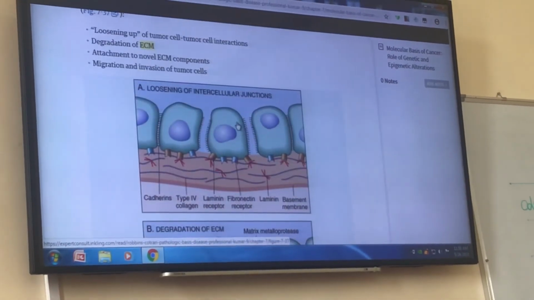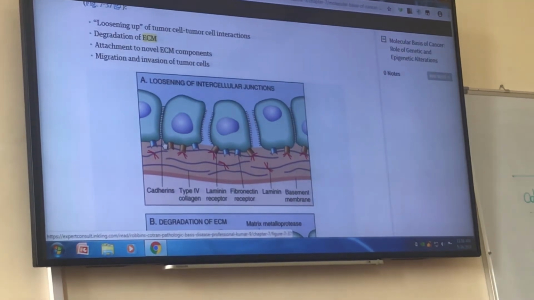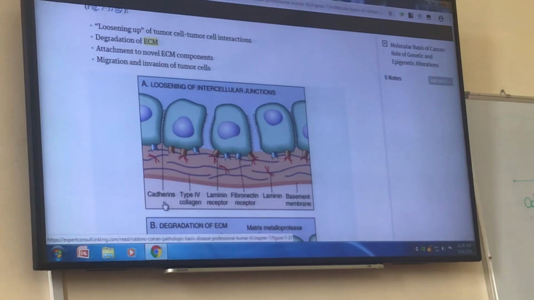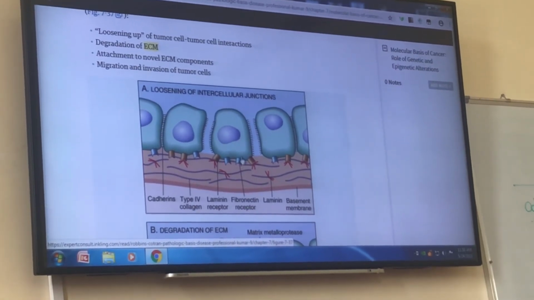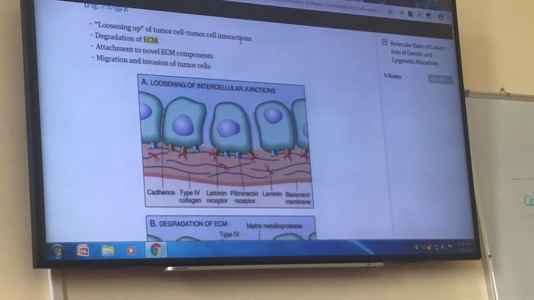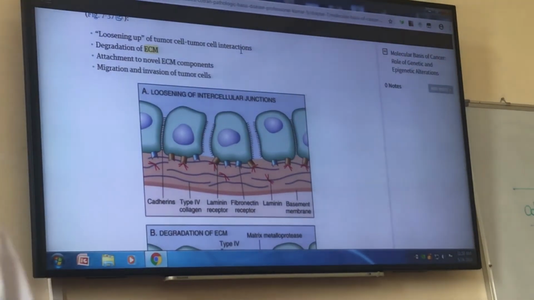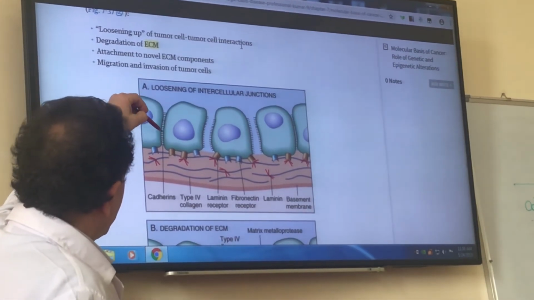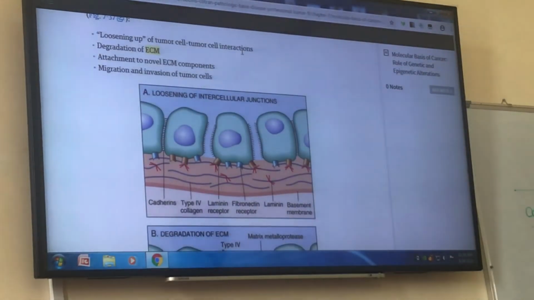So in this picture you see that if these are tumor cells and they are bound together by some adhesion molecules such as cadherins, there should be some loosening of these intercellular junctions. So for invasion and metastasis, first this binding should be loosened. And these are caused by adhesion molecules such as cadherins.